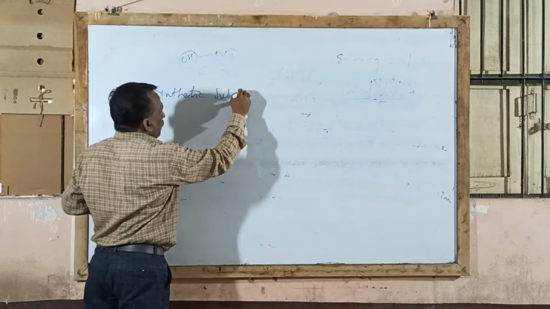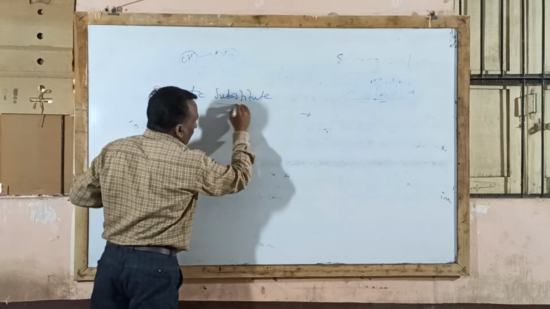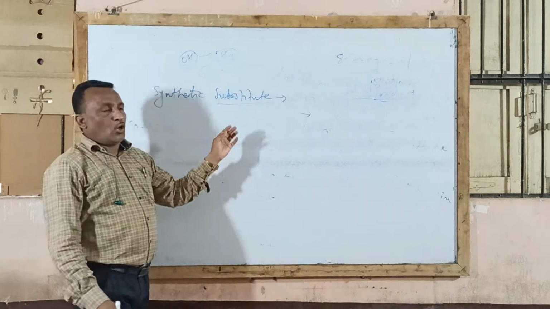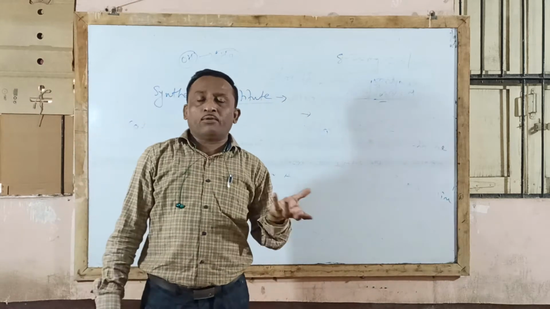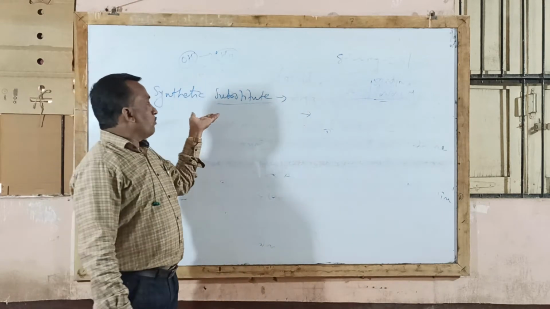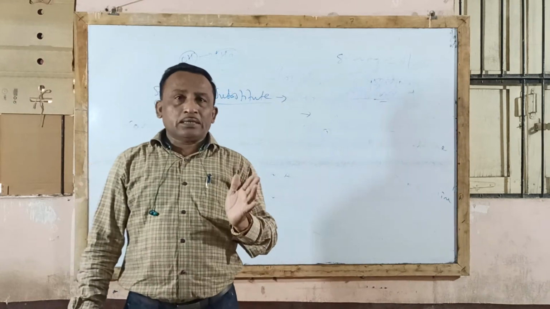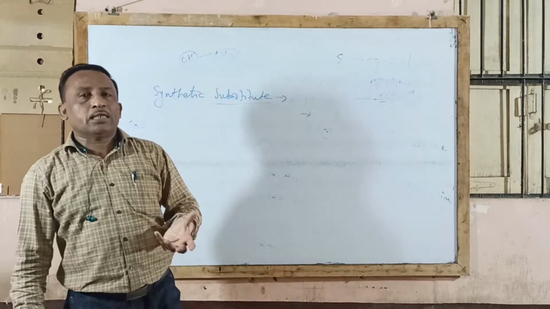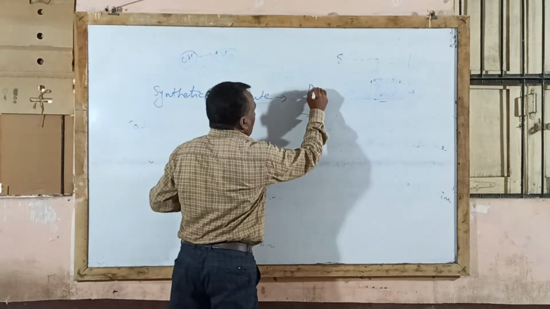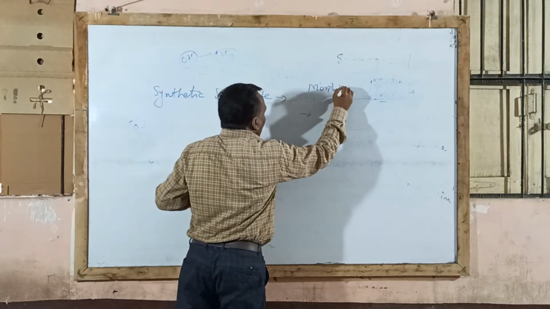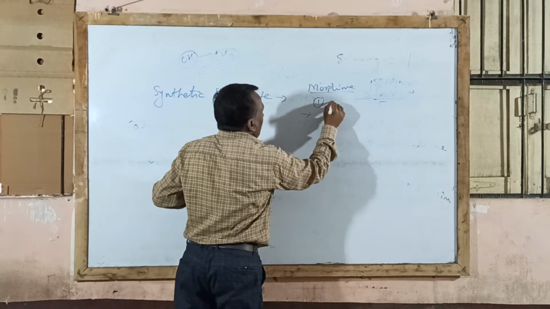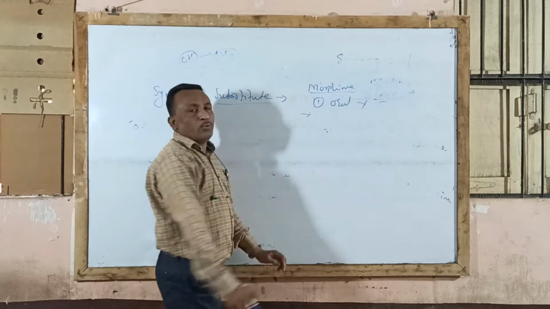Synthetic substitutes. Why are these substitutes being developed? Even though there is a natural morphine compound, a natural potent narcotic analgesic drug available, why are we developing synthetic substitutes? This is because there are certain drawbacks and disadvantages of the natural compound, morphine. Morphine is ineffective by the oral route, as we already know.